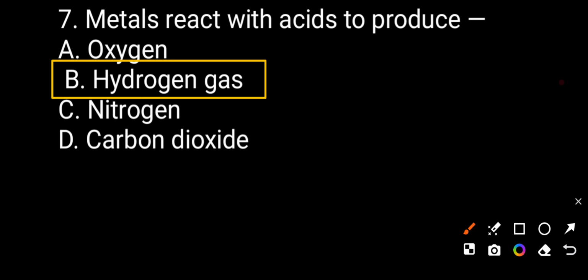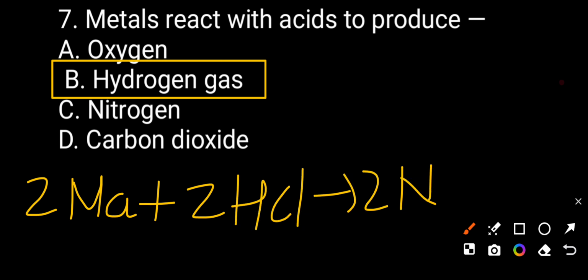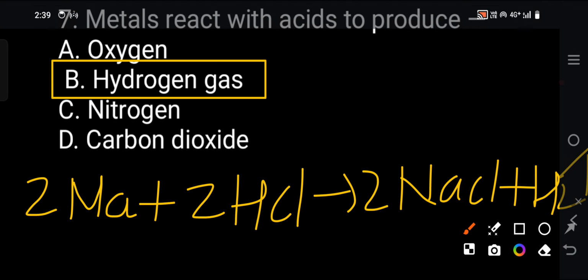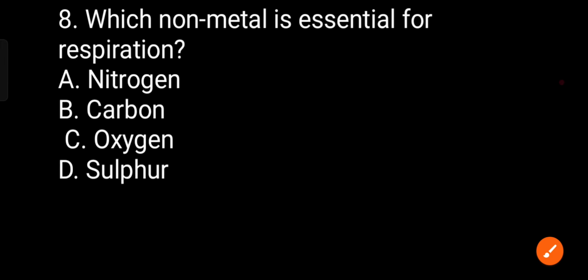This reaction we can see: Na reacts with HCl to form NaCl plus releases hydrogen gas. So you can see the released gas is hydrogen gas. So option B is correct.